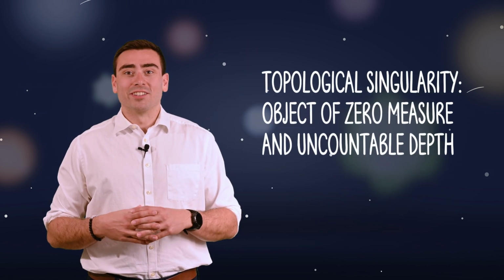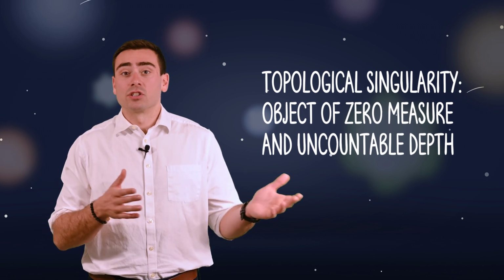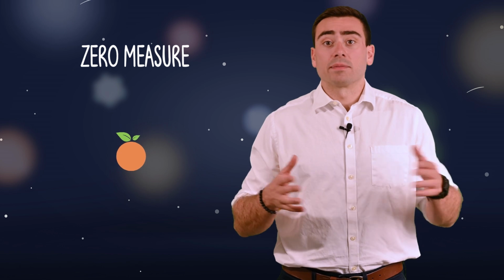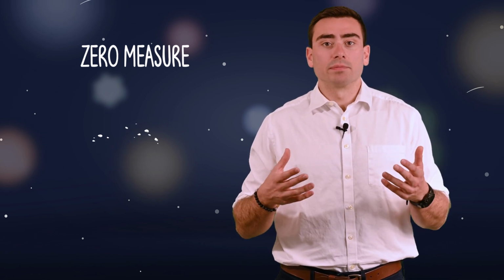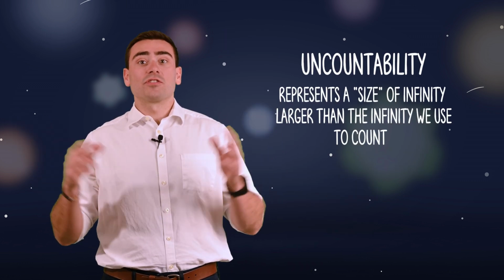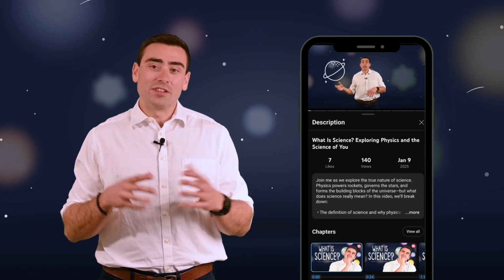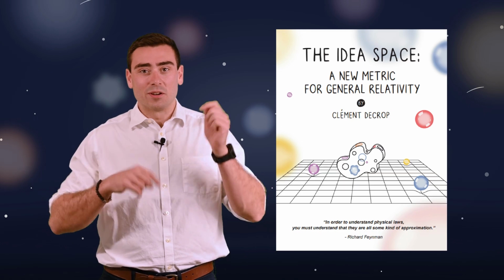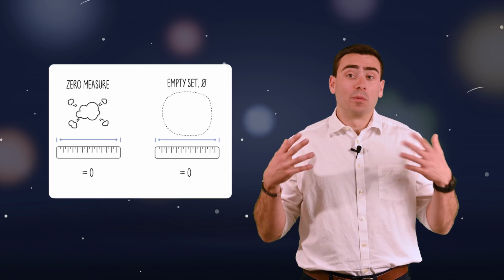A topological singularity is defined as any object that has zero measure and uncountable depth. Zero measure means any object so small, like a mathematical point, it appears like nothing but still exists. As we've learned, zero does not equal empty. Uncountability represents a size of infinity larger than the infinity we use to count. Colloquially, this is synonymous with impermanence or constant change. For a deeper dive on both of these concepts, check out some of the previous videos we did or the white paper linked below.